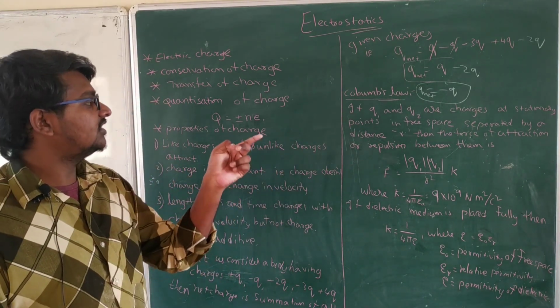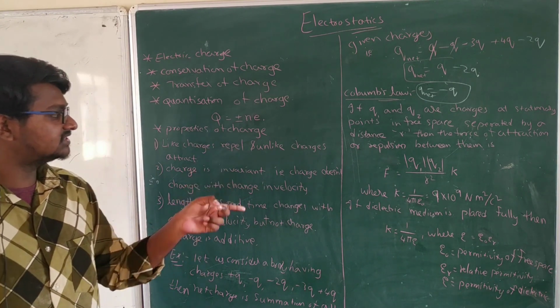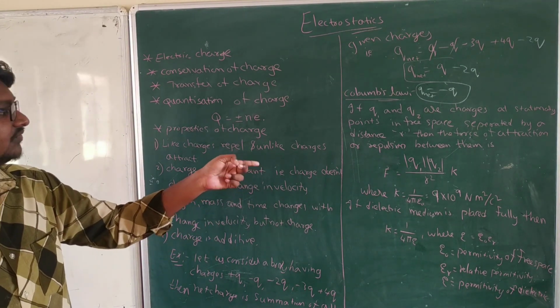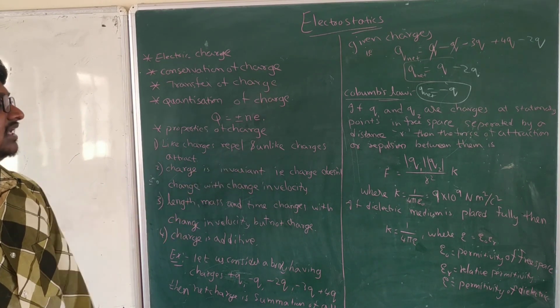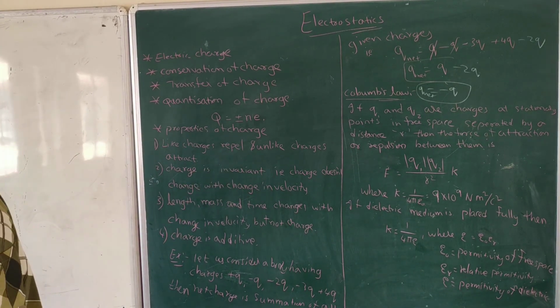r, then the force of attraction or repulsion between them is given as F equals mod of q1 into mod of q2 divided by r square into k. K is nothing but a constant. Okay, fine.